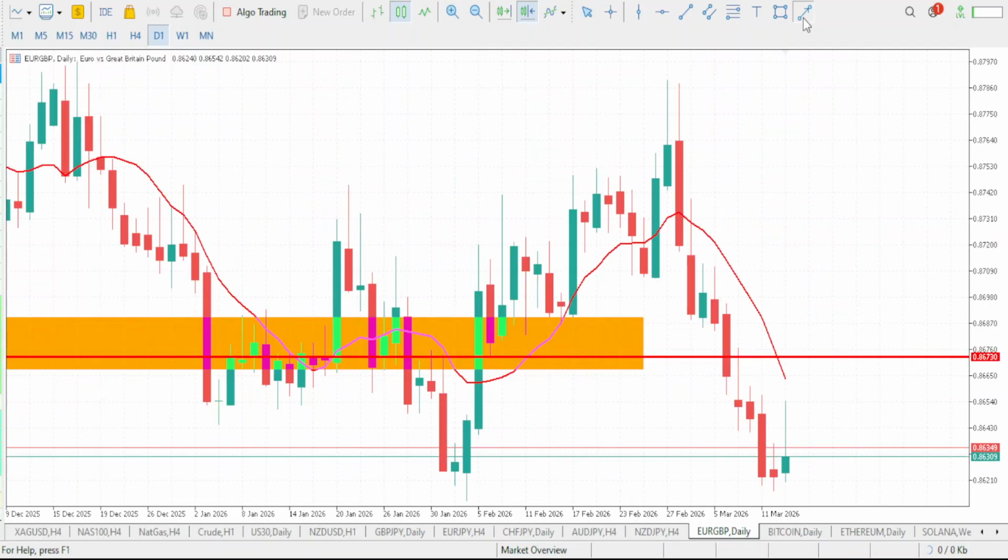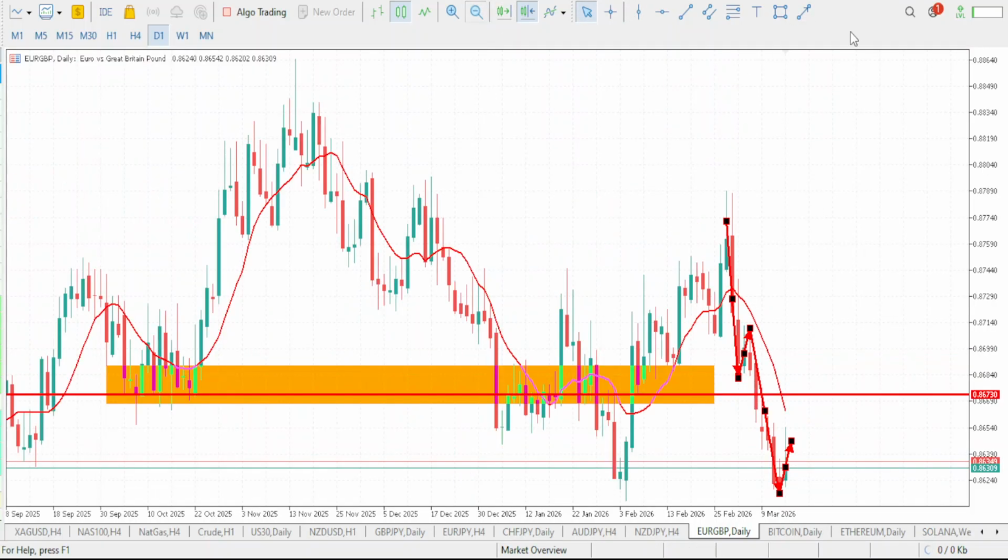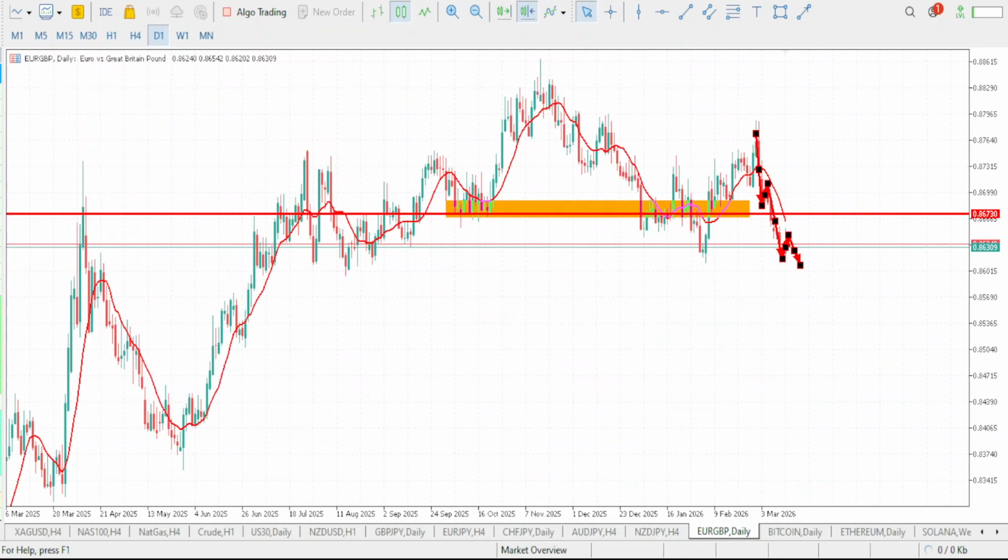Now back to our analysis on EURGBP. So this is our low. Here is the lower high. This is the lower low. And here comes the lower high. Now that we've got to this lower high, our next movement on EURGBP will be another drop that will form a new lower low. So that new lower low should continue to drop, so it is able to take out this previous low, thereby giving us a new lower low. So guys, a bearish move for the week is what we are going to be expecting on EURGBP.